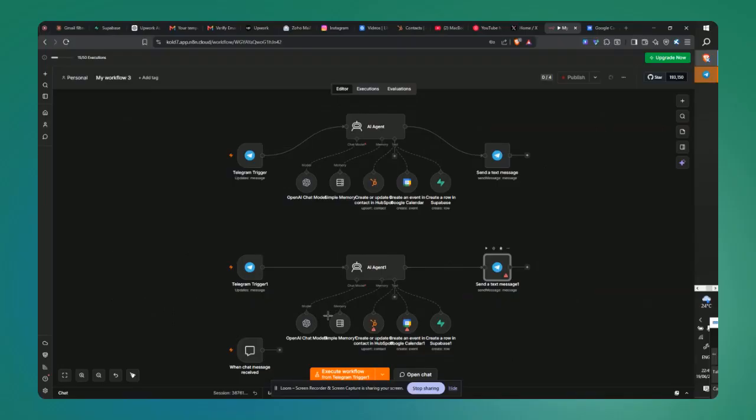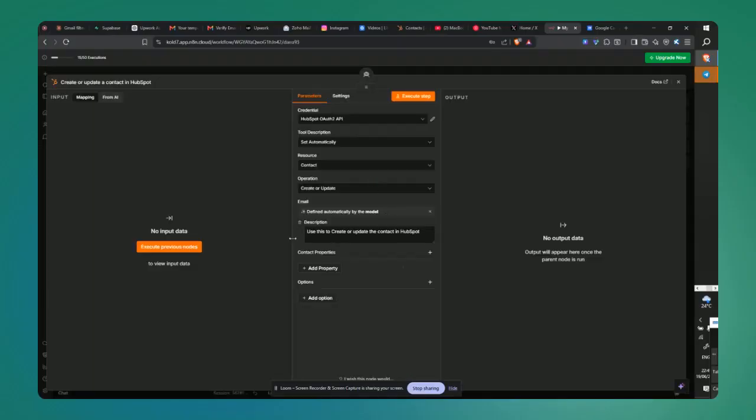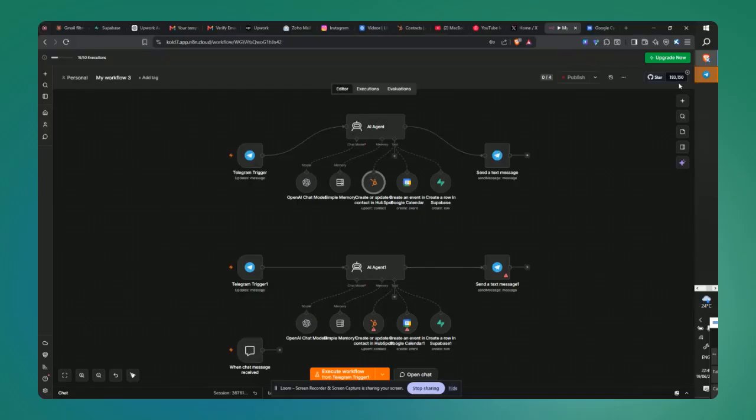Now to map the expressions, first of all, let's start with HubSpot. For the email, I also set it to be defined automatically by the model. This way, whenever it comes to logging data into HubSpot or Supabase, the AI model would be able to reference the particular message that included the Gmail, or that particular data we're trying to log.